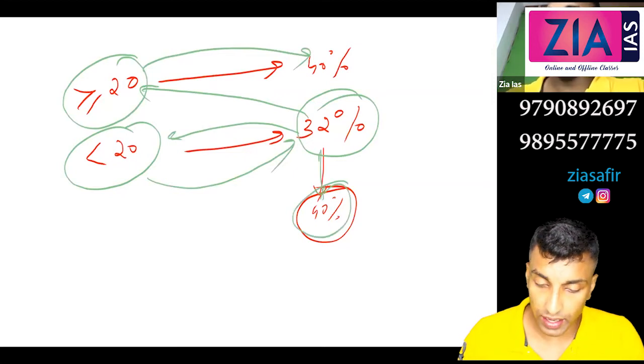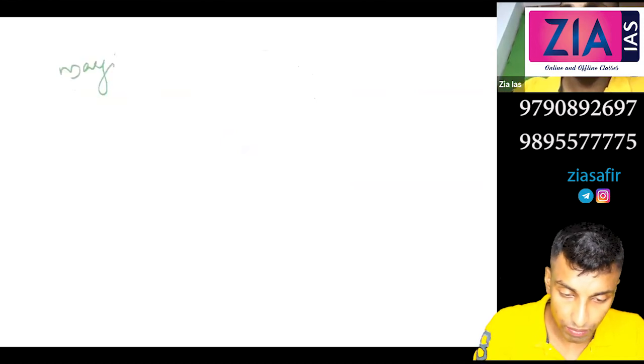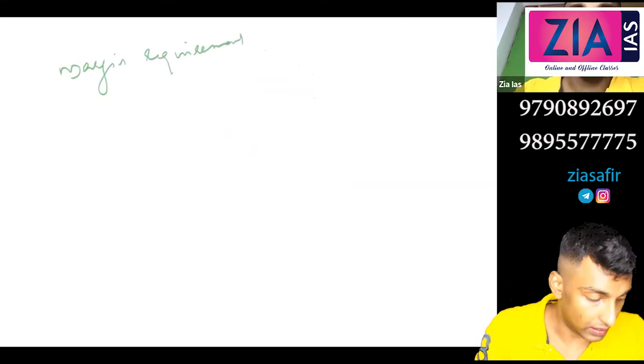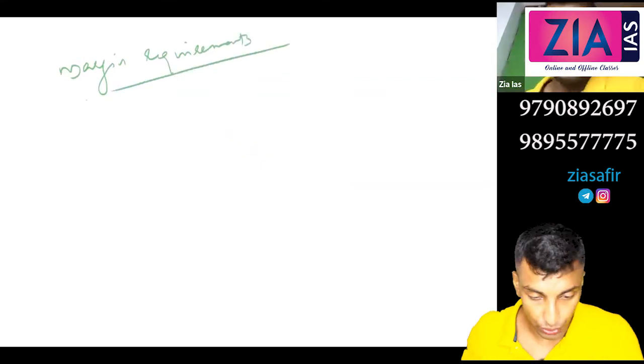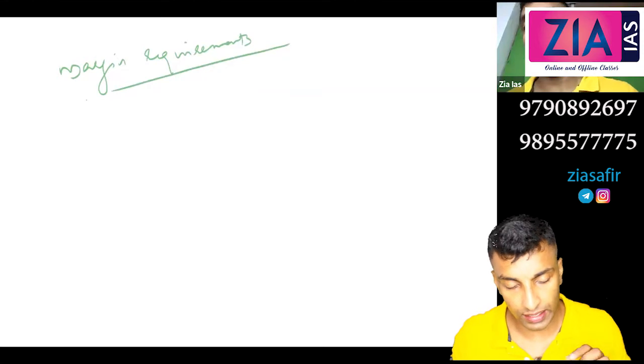Okay, next you can write margin requirements. That is the second qualitative measure.